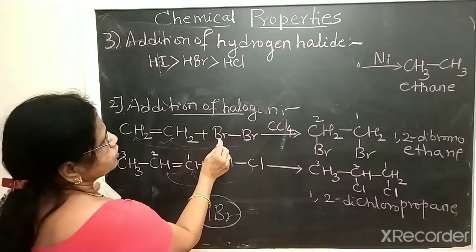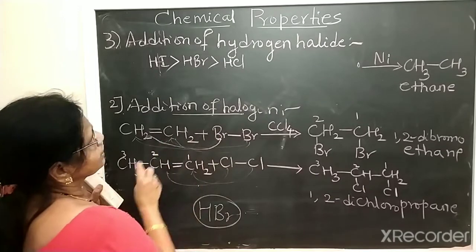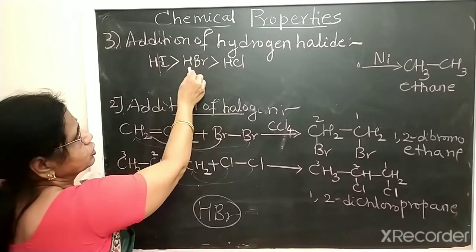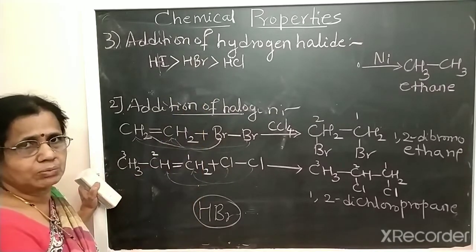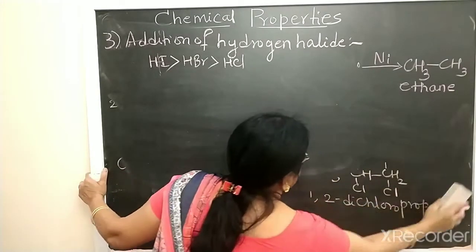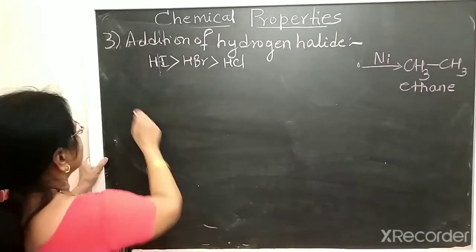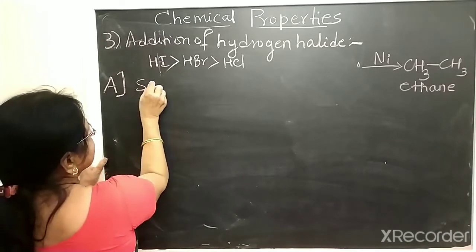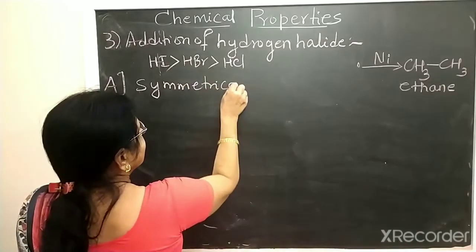In the case of the halogen, one Br goes to one carbon and the other Br goes to the other carbon, as you studied. In the case of the hydrogen halide, if you take HBr, H goes to one carbon of the double bond and Br goes to the other carbon of the double bond. Here, for the addition of hydrogen halide, we take two types of reactions. One type is addition to the symmetrical alkene.